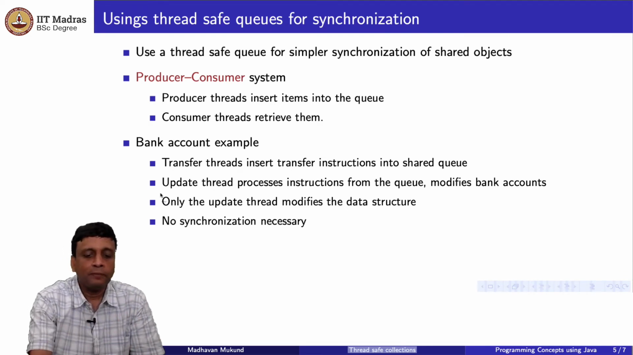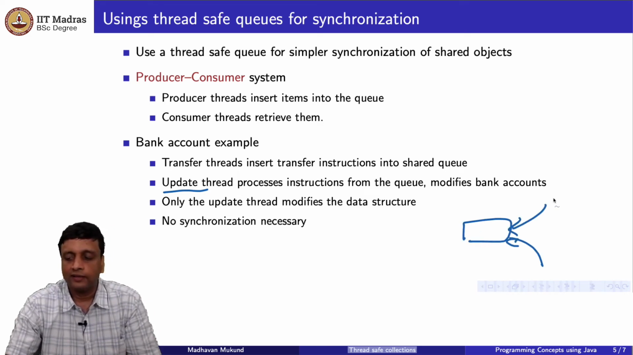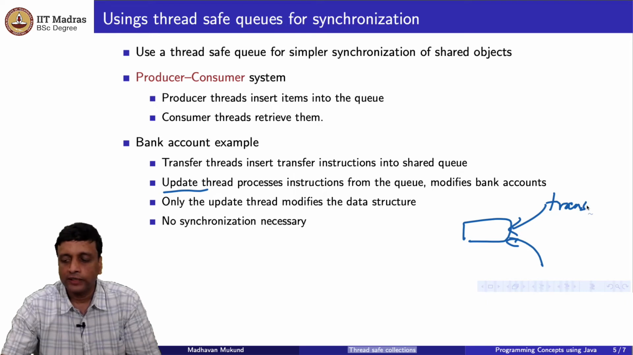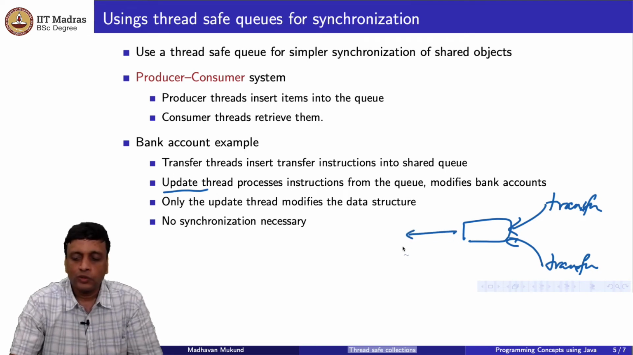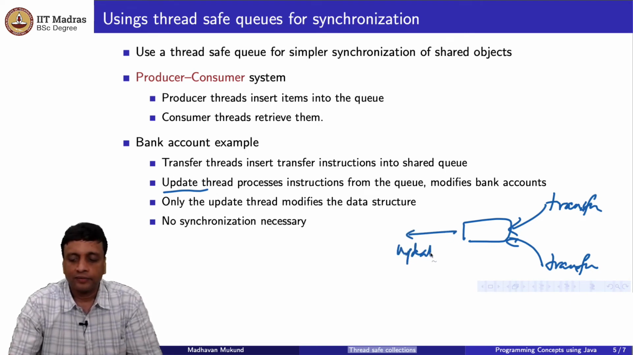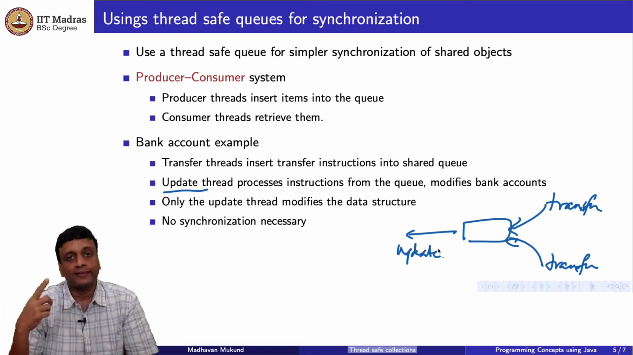And now there is an update thread which extracts. So we have possibly more than one transfer thread which is putting requests into the queue, but none of these transfer threads is actually accessing the array. So this queue is then processed by an update thread. This update thread in a natural sense is sequential because it's only one thread. So it picks out the first transfer, finishes it, then picks out the second transfer, finishes it, and so on.